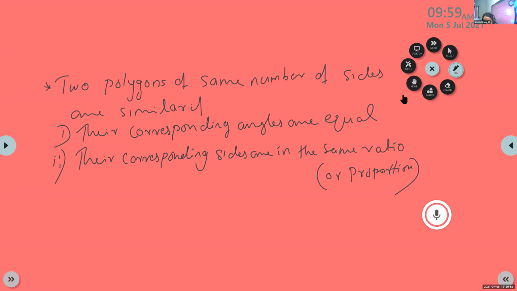Okay. Understood. So this is how a polygon can be a similar polygon: if all of its angles are equal and the corresponding sides are in the same ratio or proportion. Such polygons are called similar polygons. Okay, children, all of you take page 122. Page number 122.